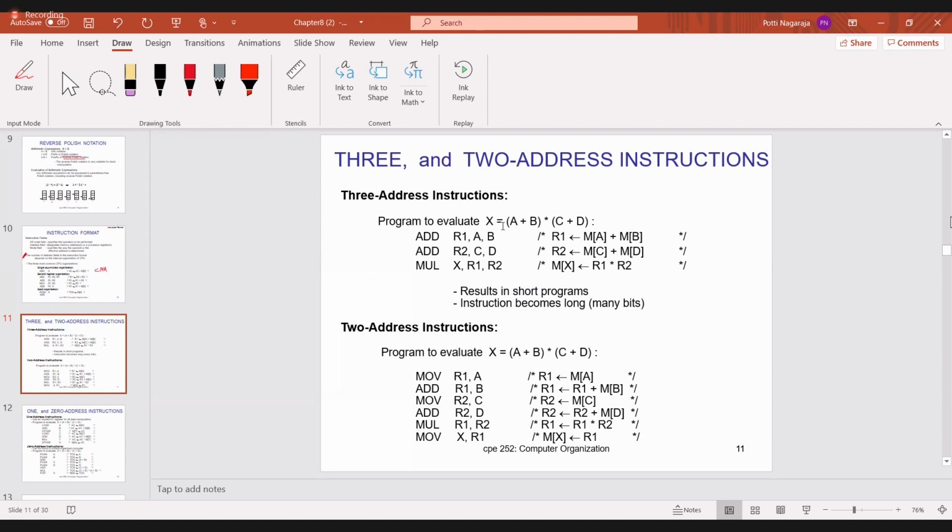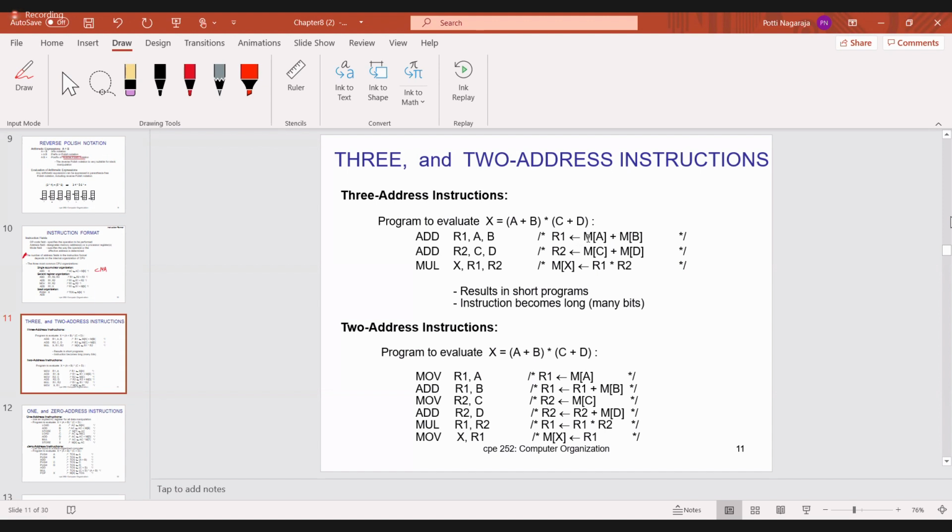Now the same operation that I am doing, A plus B into C plus D. So how are we doing this operation by using three address instructions? Add R1, A, B. So three addresses: R1, A and B. M of A plus M of B, you have to add.